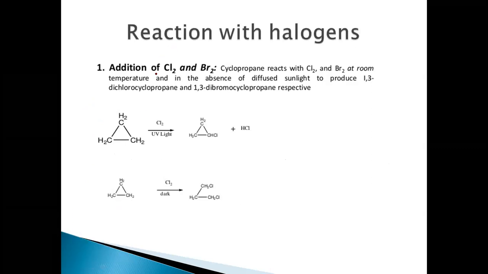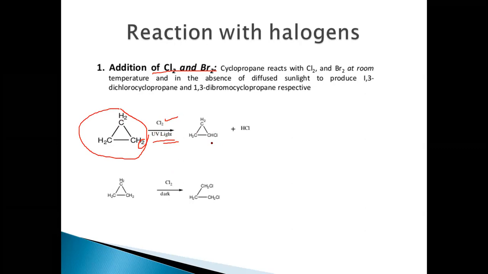So let's see what all these reactions are, one by one. First, the reaction with chlorine and bromine. We know this is a free radical substitution reaction. In the presence of UV light or sunlight, chlorine substitutes in cyclopropane, where a hydrogen has been replaced by a chlorine.